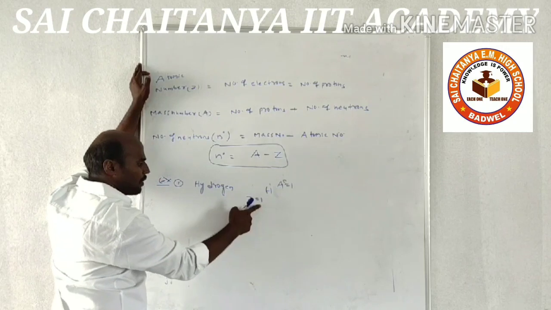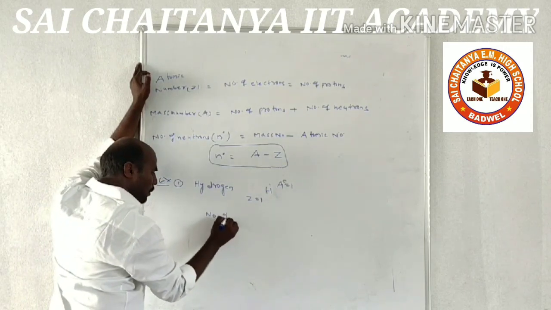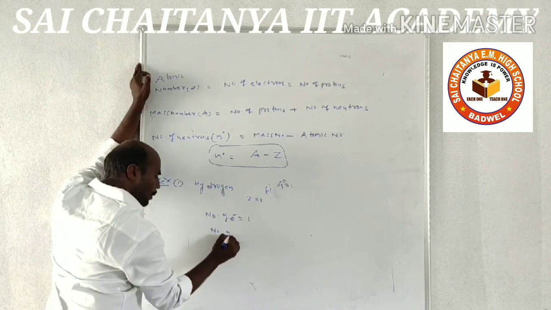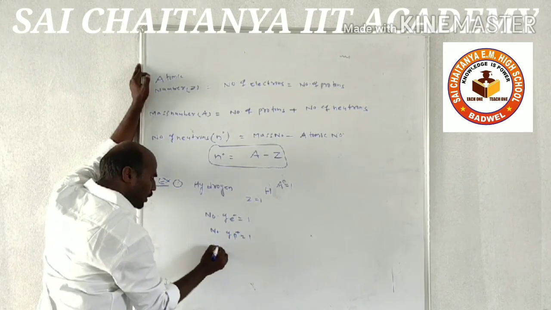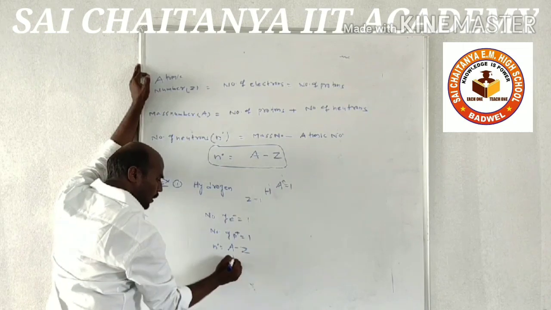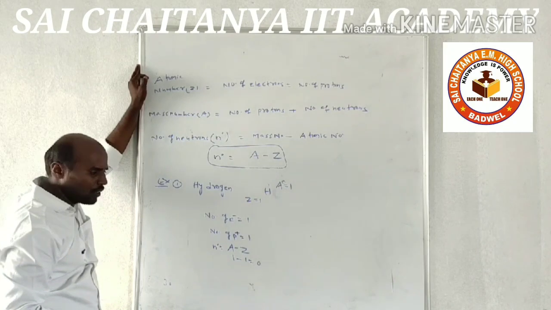How many electrons will be present? Number of electrons is equal to 1. Number of protons is also 1. Number of neutrons, formula A minus Z: here mass number is 1 and atomic number is also 1. 1 minus 1 is equal to 0, so the number of neutrons is 0.